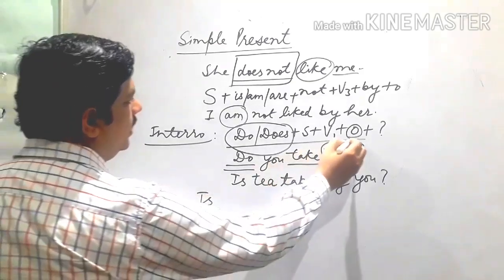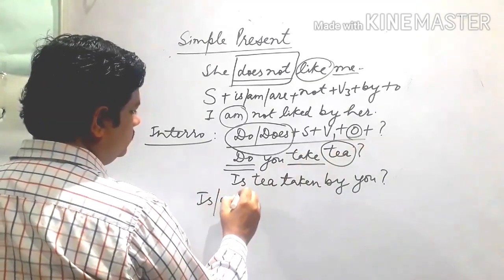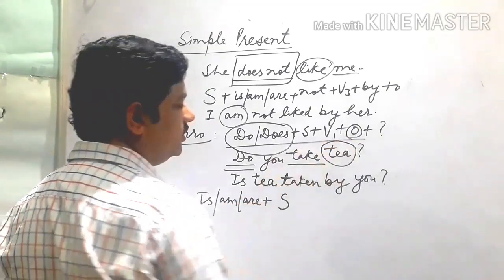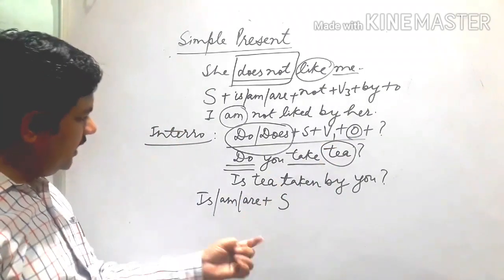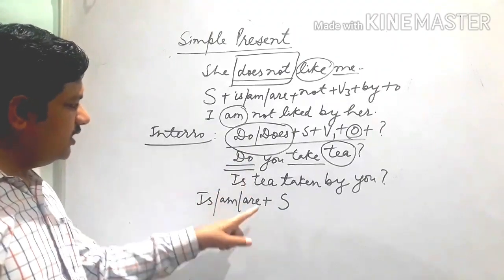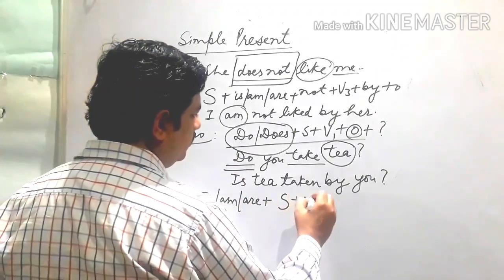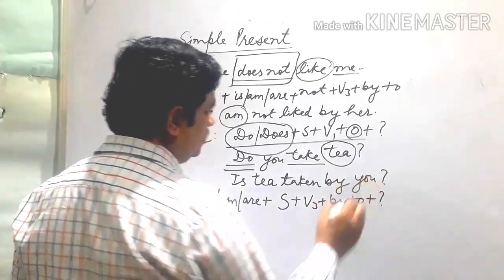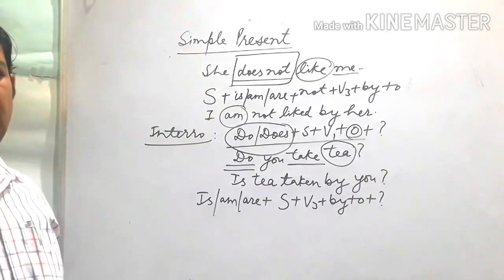First we use the object, meaning change the object into the subject, but before that you have to replace do, does with is, then use the third form, then by, then the object, and then the question mark. So this is how we use it.